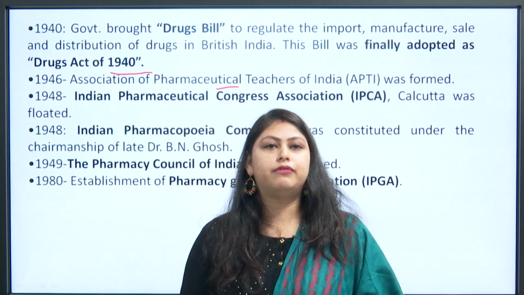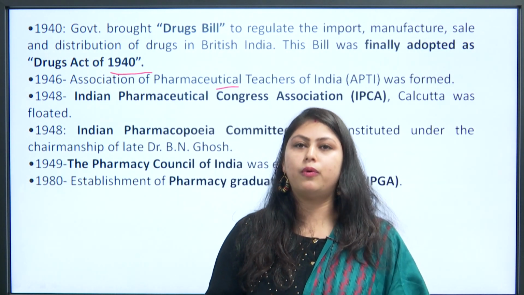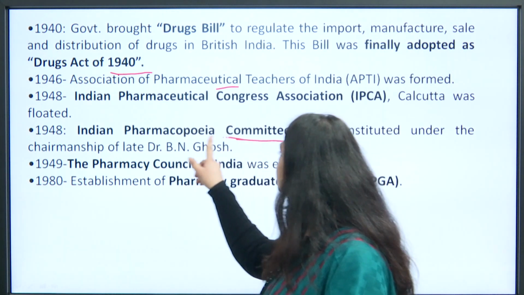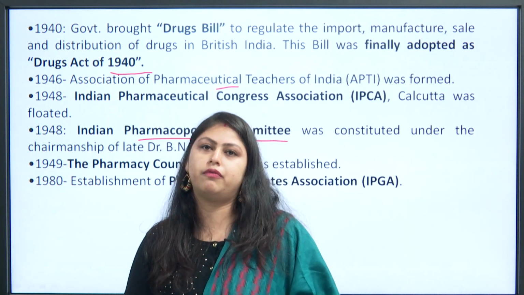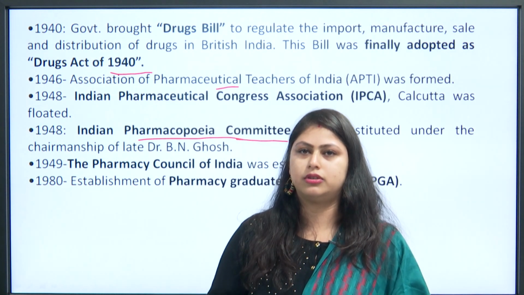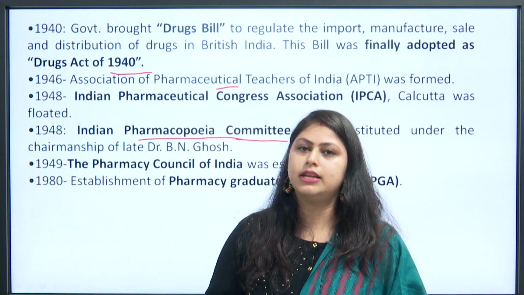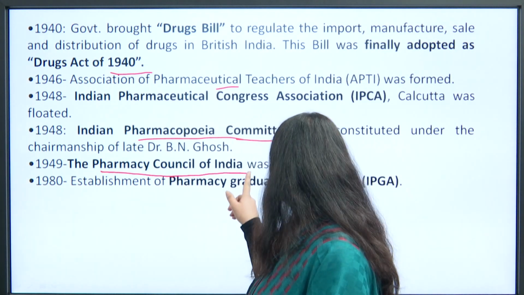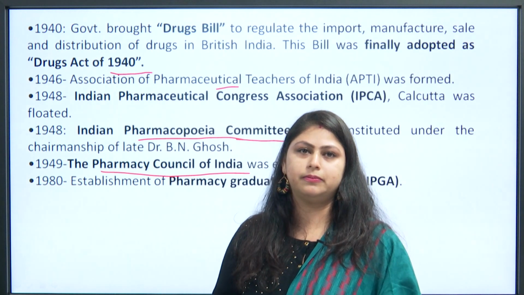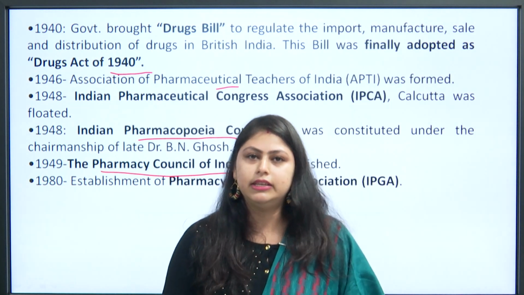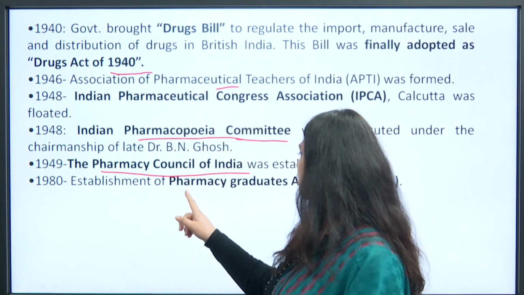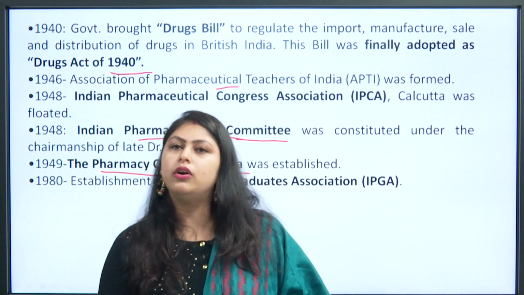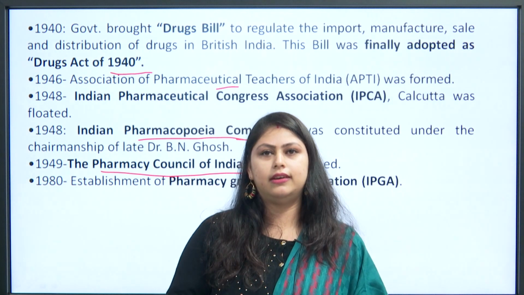In 1948, the Indian Pharmacopoeia Commission was constituted under the chairmanship of the late Dr. B.N. Ghosh. In 1949, the Pharmacy Council of India was established. In 1980, the Indian Pharmacy Graduate Association, in short called IPGA, was established.